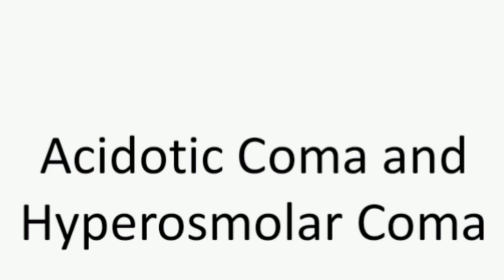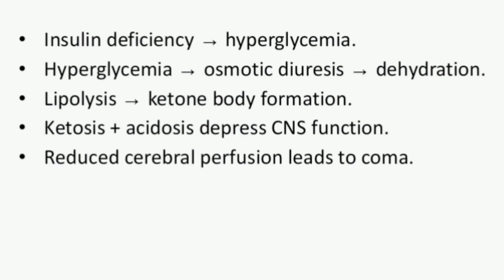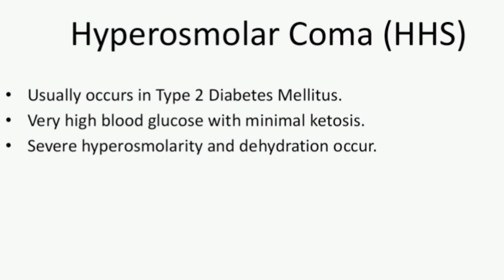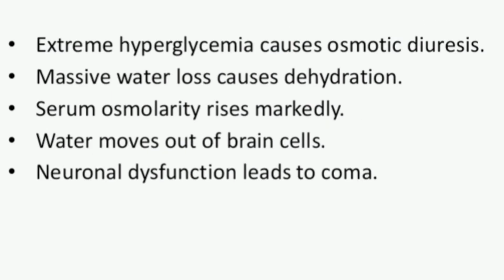So once more I'll repeat, coma in diabetes is of two types. It can be acidotic coma and hyperosmolar coma. When there is an insulin deficiency, it can result in increased proteolysis, or decreased glucose uptake and utilization with increased production, and also enhanced lipolysis. All these three can lead to coma as a part of insulin deficiency. And the hyperosmolar coma is due to hyperosmolality of plasma. When there is an increased glucose concentration in the plasma to a higher level, it increases its osmolality to the extent that it can cause dehydration of the brain cells that can result in the coma without affecting the pH. So this is about the mechanism of development of coma in diabetes mellitus.